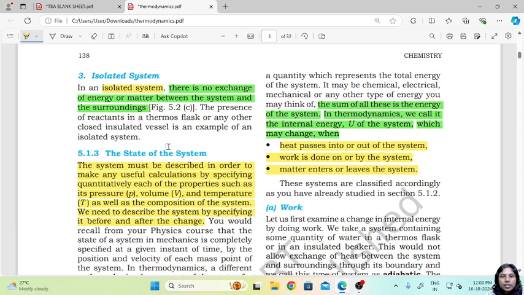Now in an isolated system, there is neither happening. There is no exchange of energy as well as no exchange of matter occurring between the system and the surrounding. An example would be a thermos flask, in which if you pour hot water, it remains hot throughout. There is no cooling happening, there is no reducing of quantity, so both things are not happening. So that is a simple example of an isolated system where neither energy is being exchanged nor matter is being reduced.